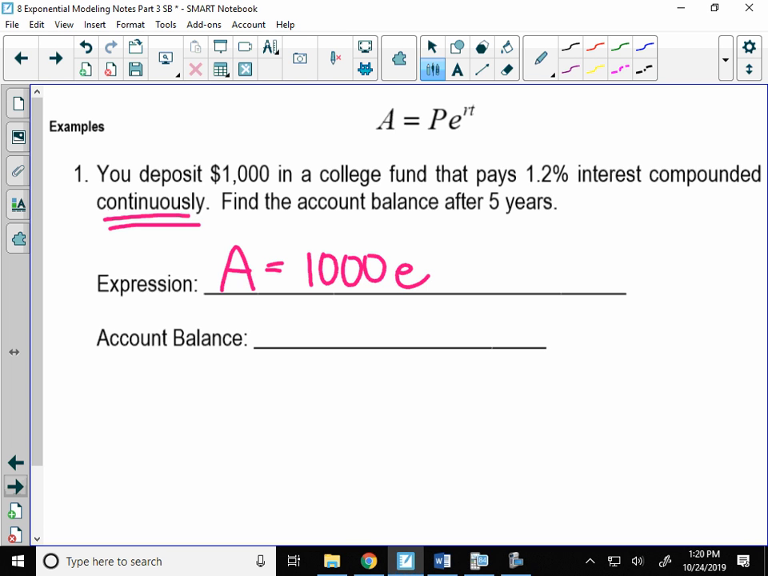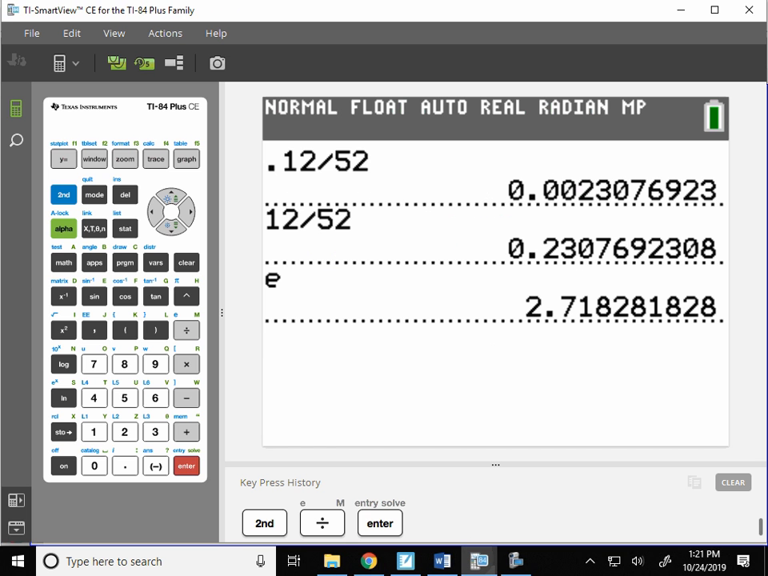E is not a variable, E is a number. And then what is my interest rate here as a decimal? 0.012. So I'm going to use 0.012 and then times 5 in my exponent. Do not take the time to figure out what 0.012 times 5 is. Let your calculator do all the math for you.